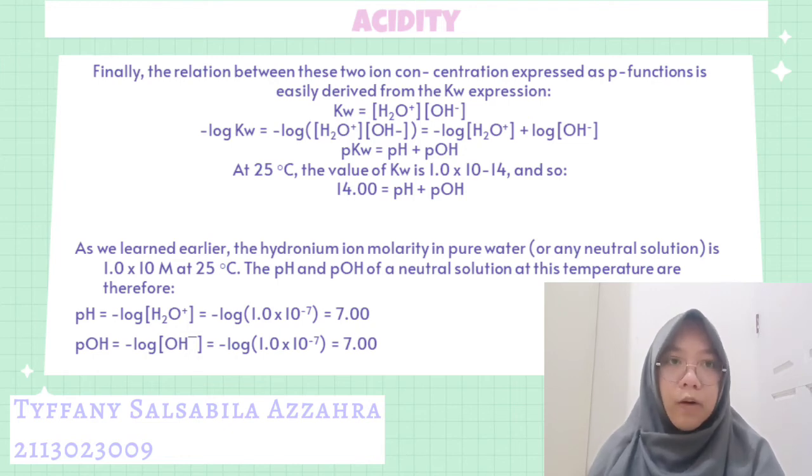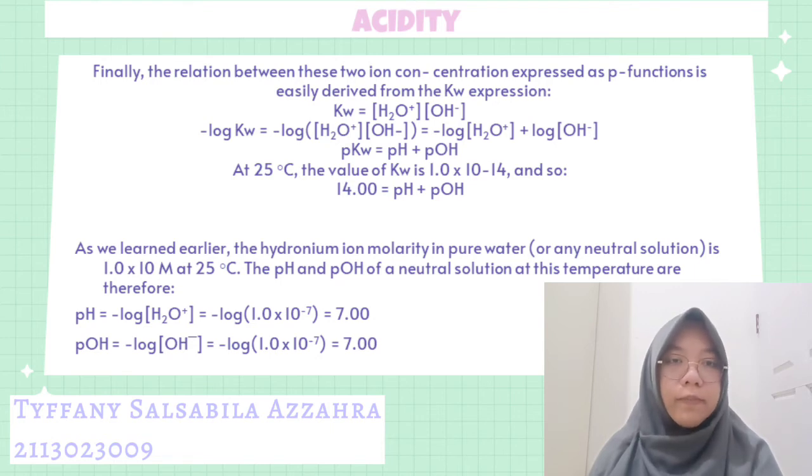The pH and pOH of a neutral solution at this temperature are therefore: pH is negative log concentration of H3O+ equals negative log 1.0 multiplied by 10 to the negative 7, which is 7. And pOH is negative log concentration of OH- equals negative log 1.0 multiplied by 10 to the negative 7, which equals 7.